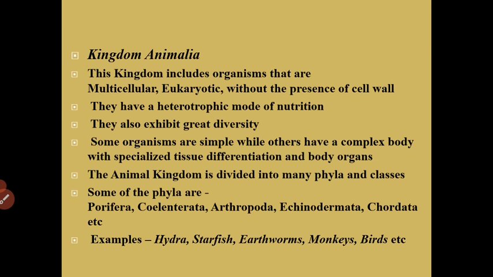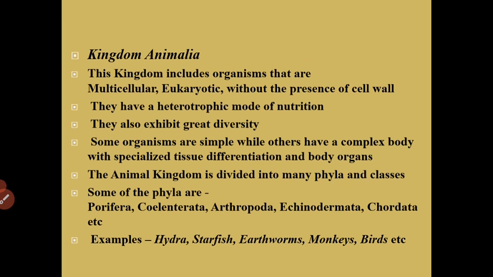Now, moving ahead, Kingdom Animalia. Animals, also called metazoa, are multicellular eukaryotic organisms that form the biological kingdom Animalia. With few exceptions, animals consume organic material, they breathe oxygen, are able to move, and can reproduce sexually and grow from a hollow sphere of cells, the blastula, during embryonic development.